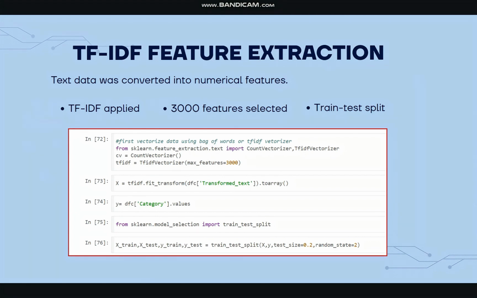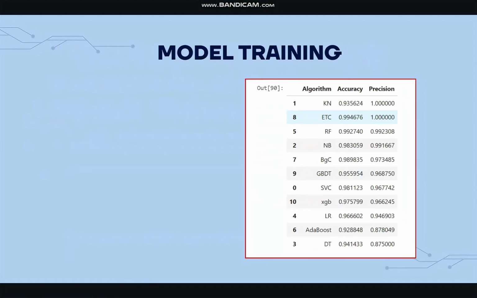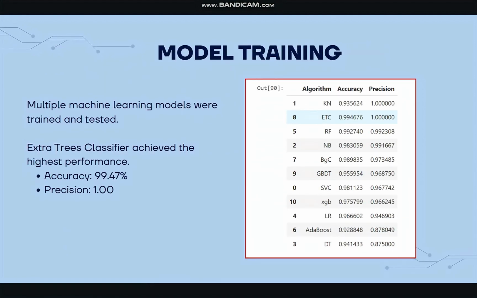We experimented with several machine learning algorithms to determine the best performing model. These included naive Bayes, logistic regression, SVM, KNN, decision tree, random forest, extra trees classifier, AdaBoost, and XGBoost. Among all the trained models, extra trees classifier gave the highest performance with an accuracy of 99.47% and a precision score of 1. Due to its high accuracy, speed, and reliability, it was selected as the final model for deployment.